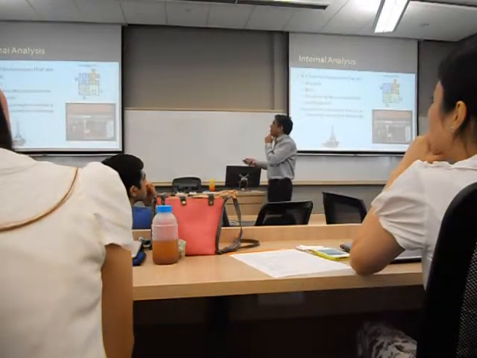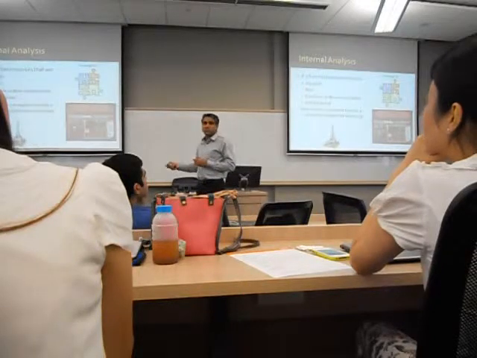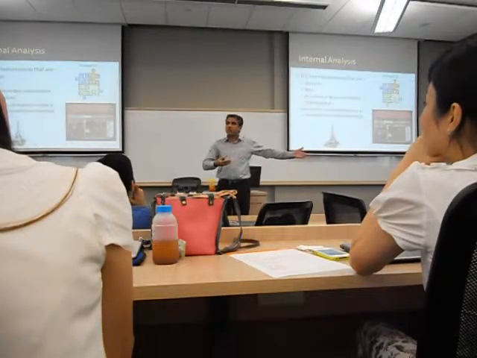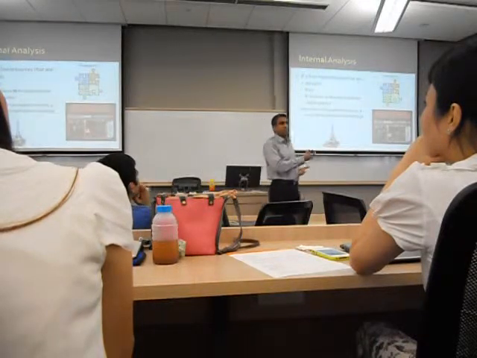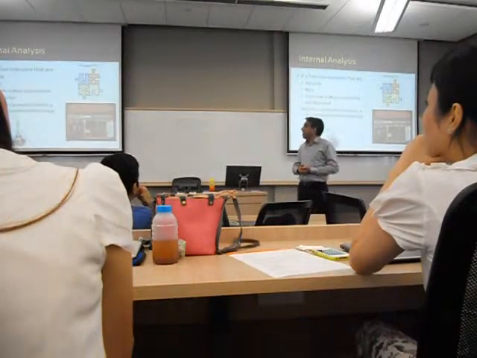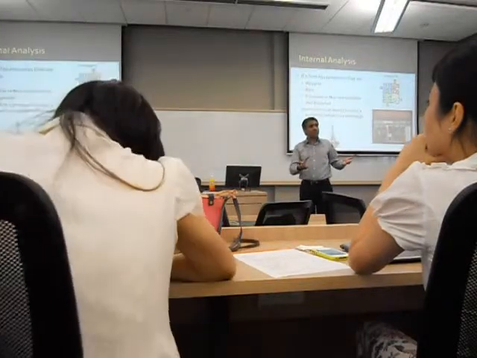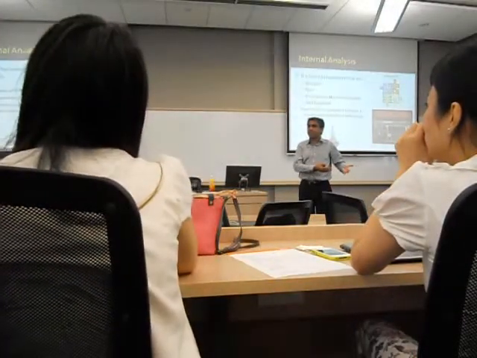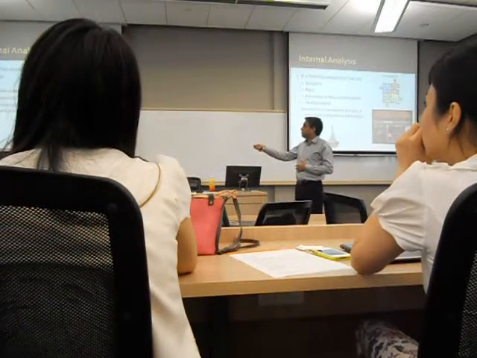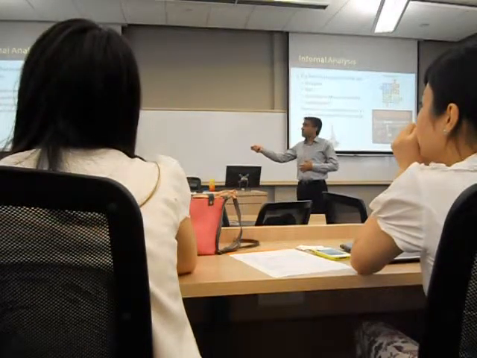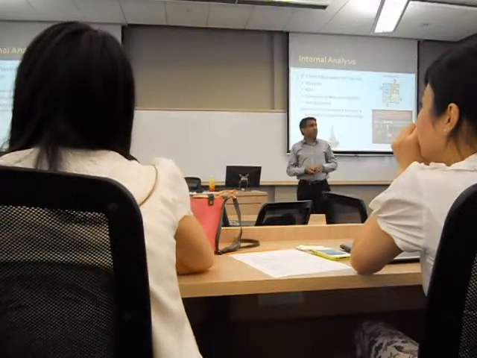Just one more point about internal analysis. So when you talk about resources, you can list basically all the resources that the firm has in terms of financial, human, reputational resources, and so on. And the other way is to do a value chain analysis in terms of the primary activities and the support activities and so on. And for each of those activities, you can sort of see whether that is really leading to a competitive advantage.